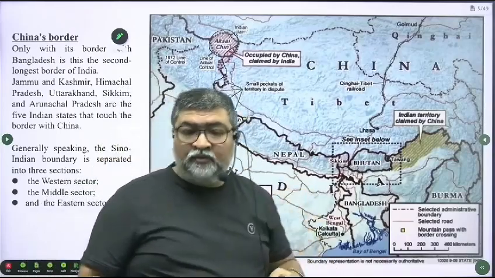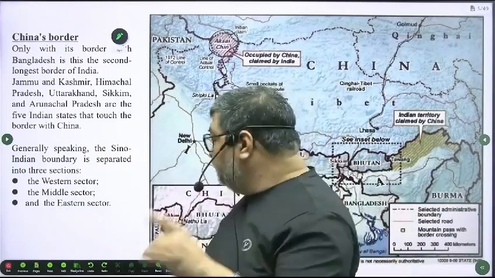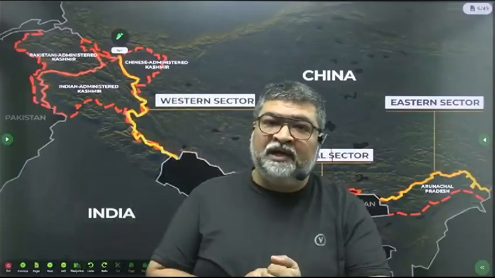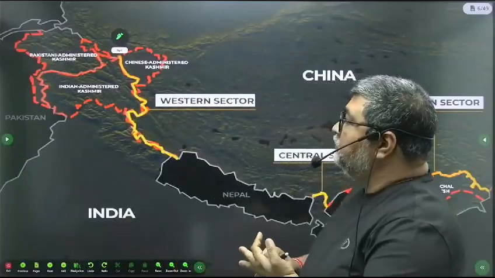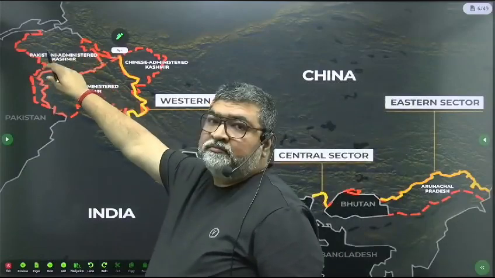Right, now if you look at here, what I would like to add here, I will bring some important lines here. What you see right now in the map. Now you look at here. This is the Pakistani administered Kashmir.